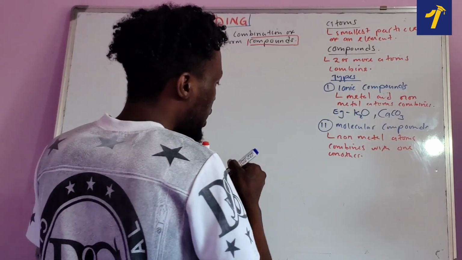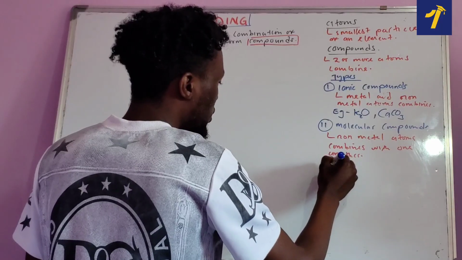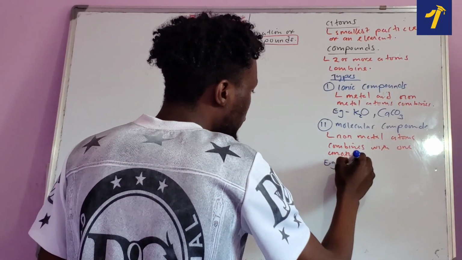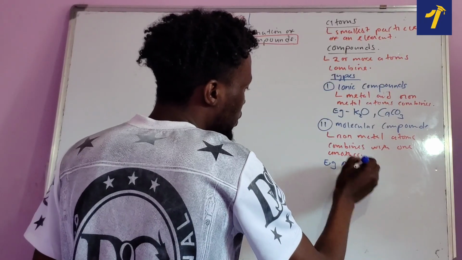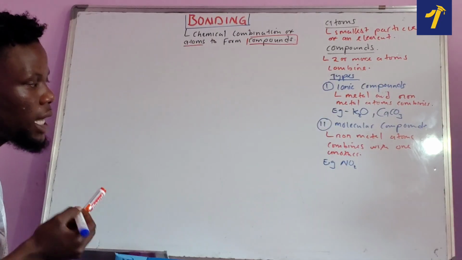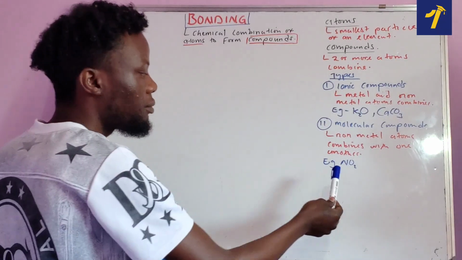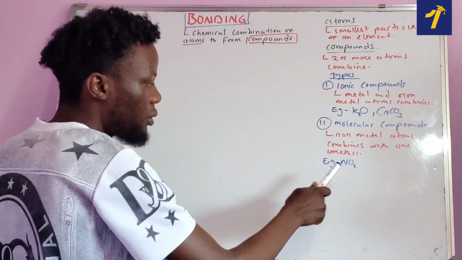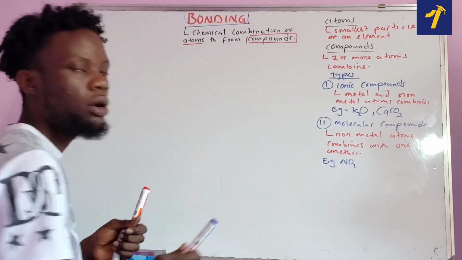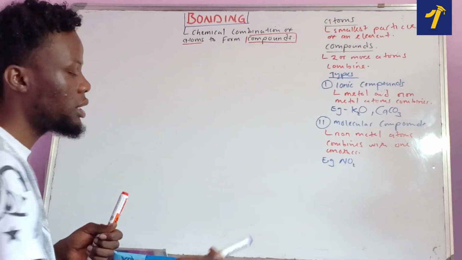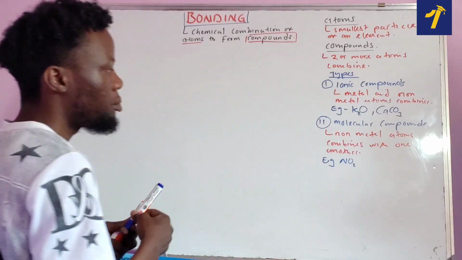So good example that I can give for this one is what? Good example that I can give, e.g., maybe what if I give you something like this? Okay, this one. Is that an ionic compound or a molecular compound? We are going to say this is a molecular compound. Why? Because here there is nitrogen and the oxygen. Nitrogen is a non-metal, oxygen is a non-metal. So this is what we call a molecular compound.